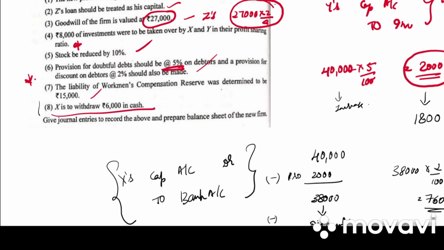Next, they have given X to withdraw 6,000 in cash. So, who is the receiver? X. So, X capital account debited. Bank account क्या हो रहा है? It is reducing to bank account. Clear?